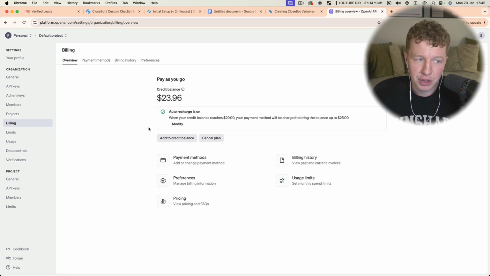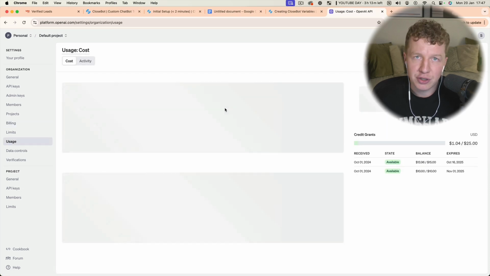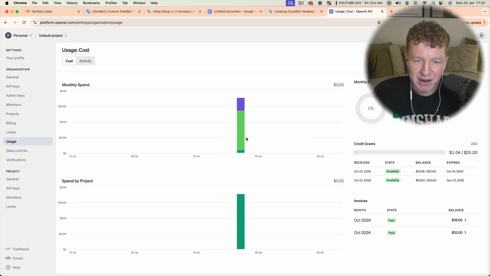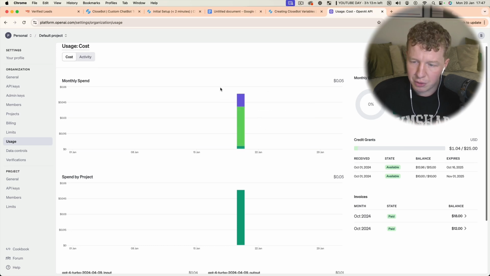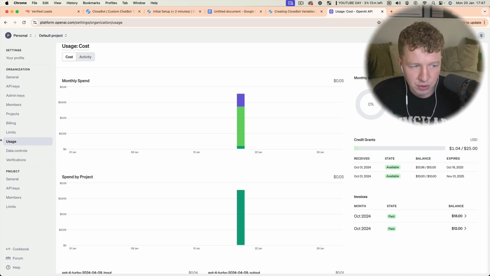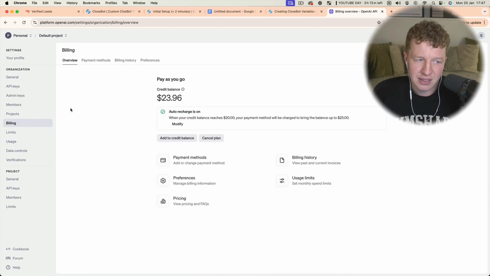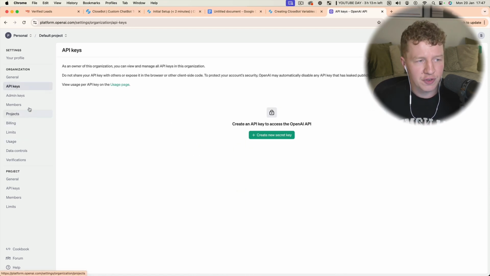Under billing, you're going to want to add your payment details so that OpenAI is able to charge you. At any stage, you can come into usage and see how much you're being charged by OpenAI. It is very cheap. You can see a breakdown of how much you spent, what the cost was, and what that got you, and I've only spent about $30 in total. So it's much cheaper than Closebot. Add your card details, and then you're good to go.